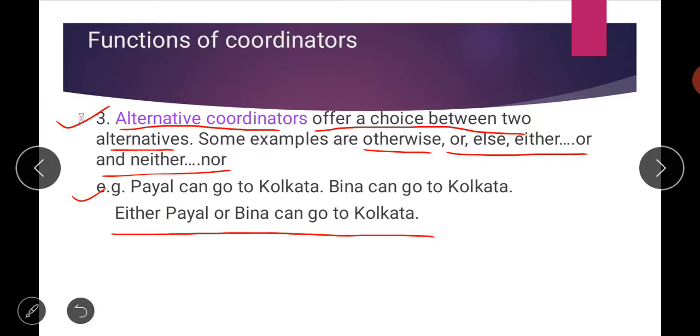So like this you can give a choice between two names, Payal and Beena. By using the words either and or, you can give that choice, and words like either or, otherwise, neither nor, all these words are called alternative coordinators.